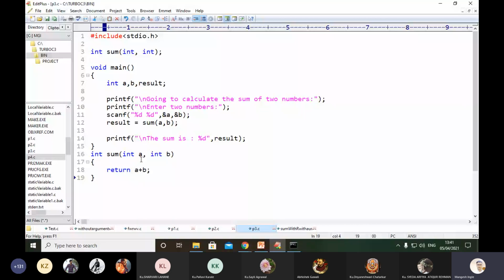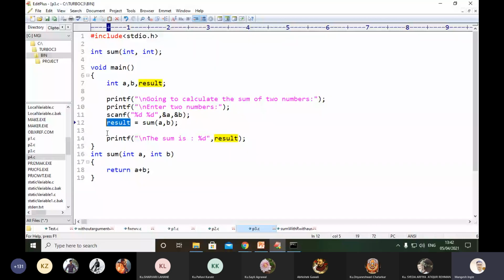The operation a plus b is performed inside the function sum, and whatever result is generated by the sum function will be stored into the variable result, and the program will execute.